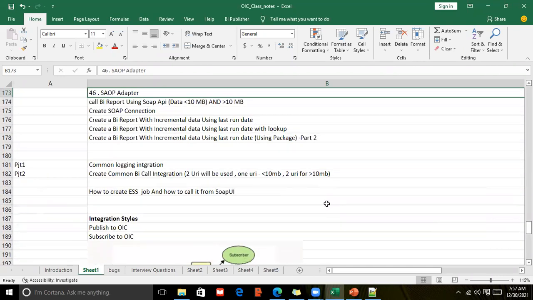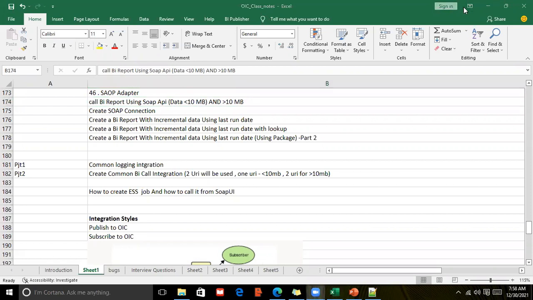Getting the data from BI means we will create a BI report on top of your data source, and we'll call that BI report using a SOAP API, through OIC or through SOAP UI. Anything is fine. I will get the data. It is hitting the database indirectly. Yes, APIs are directly in the database. Yeah. Thank you. Thank you.